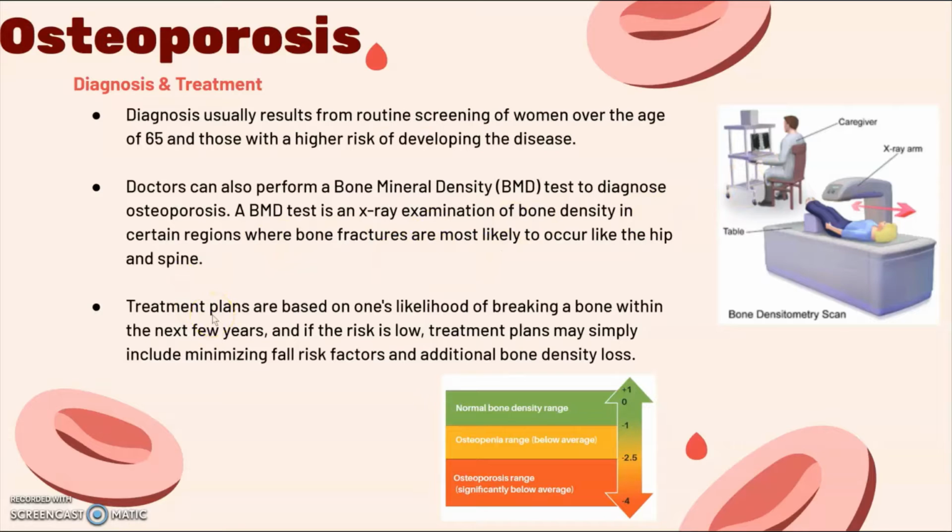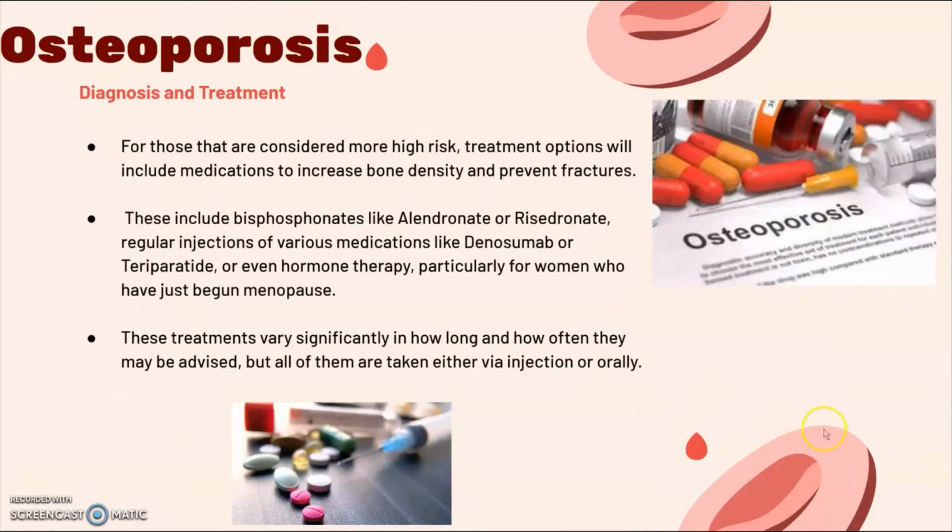The treatment plans that follow are based on the perceived likelihood of future fractures. If a patient is at a very low risk for bone density fractures, then they will likely just be prescribed a few lifestyle changes or calcium supplements, exercise, increased calcium intake with diet, things like that. However, for patients that are considered higher risk, there are some medications that may be prescribed either orally or intravenously. Some of these medications include bisphosphonates like alendronate or risedronate.